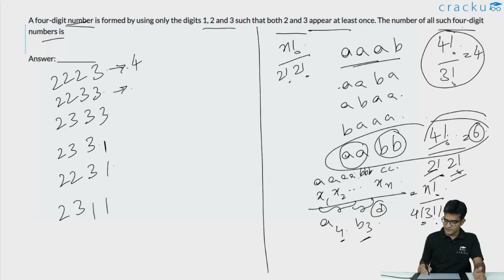So the total number of permutations possible is 4 factorial divided by 2 factorial into 2 factorial, which is 6. In the third case, you have 3 3's and 1 2. So again, it is the first instance. So it will be 4.